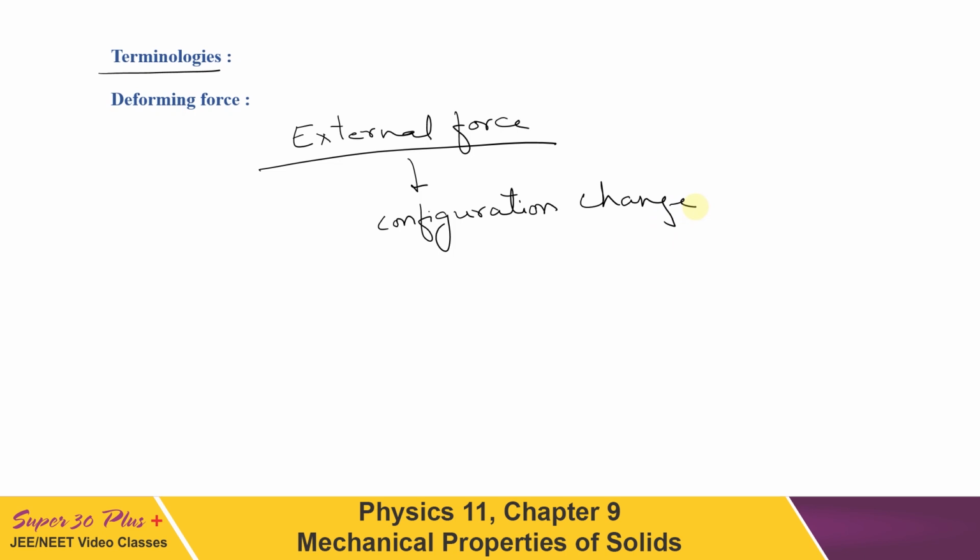So whenever deforming forces are applied, if the body is elastic, then of course an opposing force has to come into the picture which cancels the effect of this deforming force after removal of the deforming force, and that force is called restoring force. So restoring force is a property of elastic material, because after removal of deforming force, there must be a force which can restore the configuration. So that force is known as restoring force, and numerically these two must be equal.